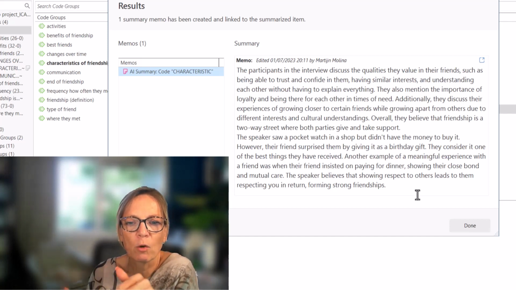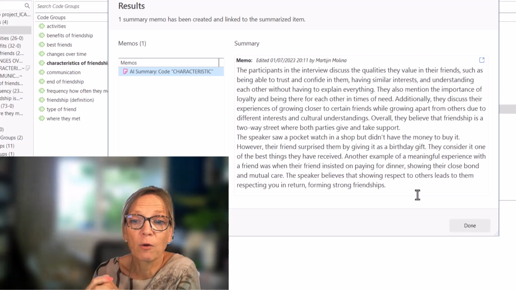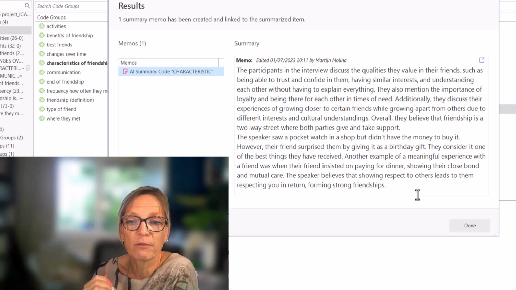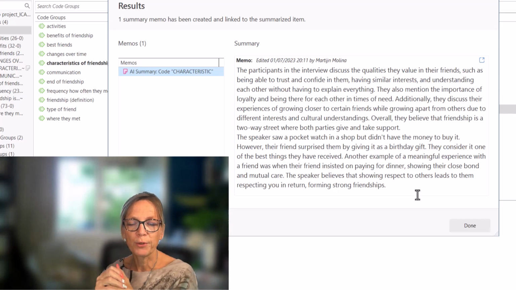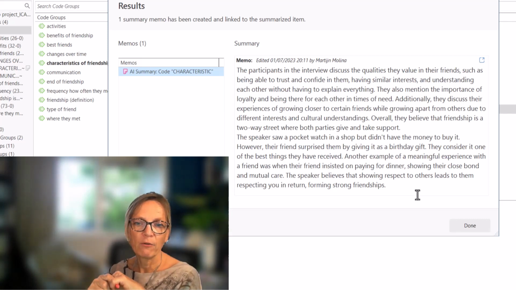The speaker saw a pocket watch in a shop but didn't have the money to buy it. However, their friend surprised him by giving it as a birthday gift. They consider it one of the best things they have received. Another example of a meaningful experience with a friend was when their friend insisted on paying for dinner, showing their close bond and mutual care. The speaker believes that showing respect to others leads to them respecting you in return, forming strong friendships.